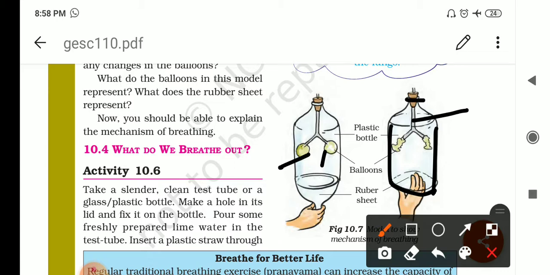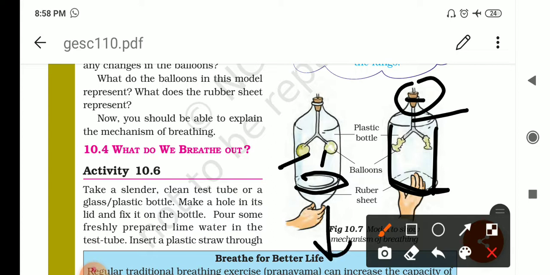Now what you have to do, insert the Y-shaped tube along with a balloon on each of its forks through the single-hole rubber cork, okay? And now fix the cork on the mouth of the bell jar. Fix the rubber sheet at the bottom. Here you have to fix this rubber sheet, right? With the help of two elastic rubber bands you can do it. And now pull the rubber sheet downward.